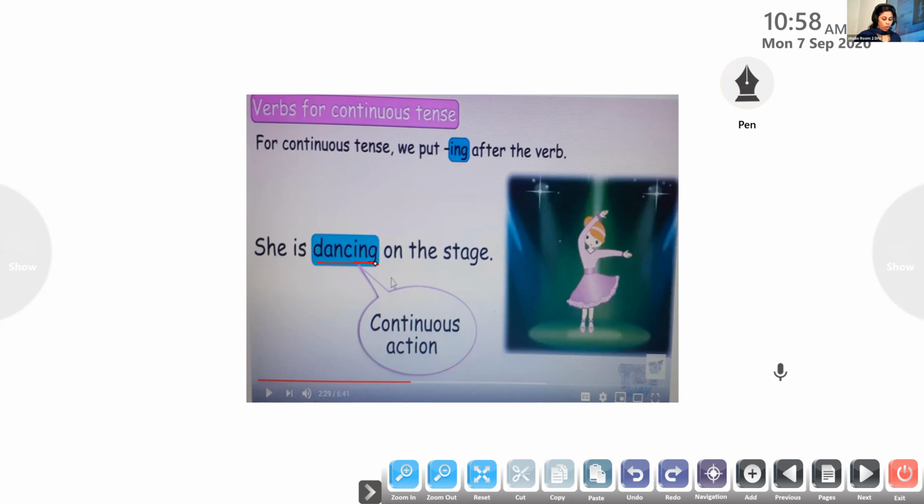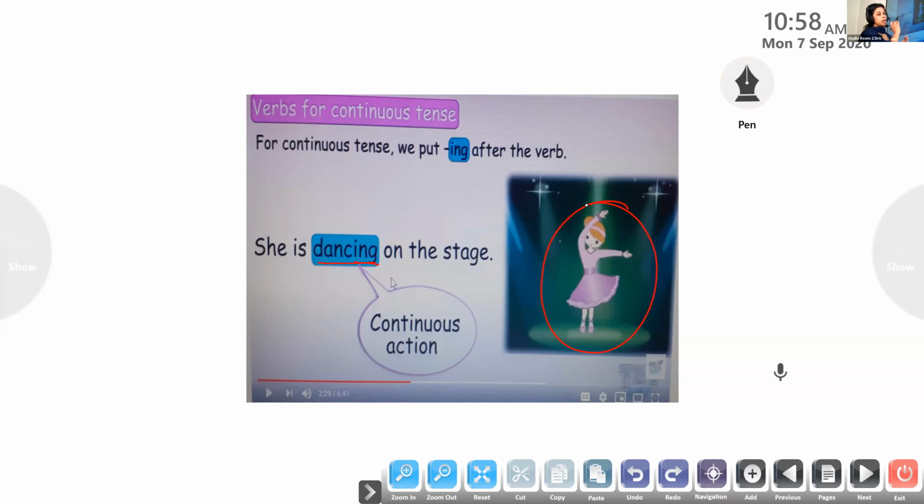Okay, children. So ing form of the verb tells us about actions that are happening now, at this moment. Have all of you understood? It tells us what someone is doing now at this moment. Have you understood what ing form is? So we add ing to the verb to form the continuous action. To show that the action is continuous, we add ing to the verb.